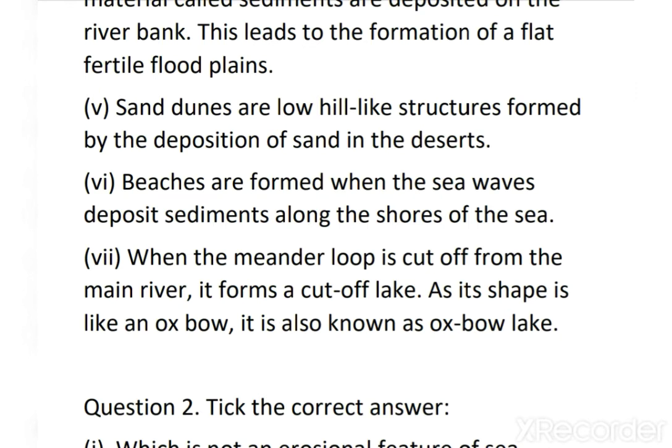Next question. What are oxbow lakes? When the meander loop is cut off from the main river, it forms a cut-off lake. A cut-off lake is also known as an oxbow lake. As its shape is like an oxbow, it is also known as an oxbow lake.